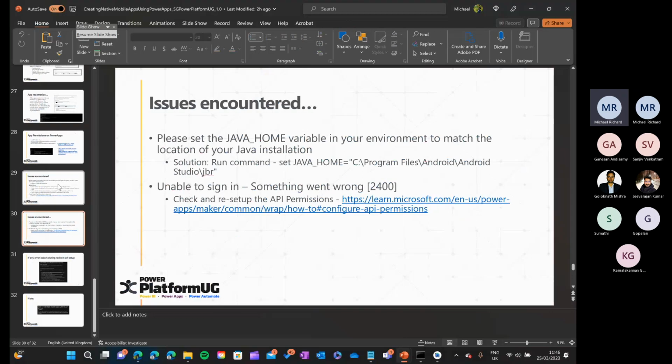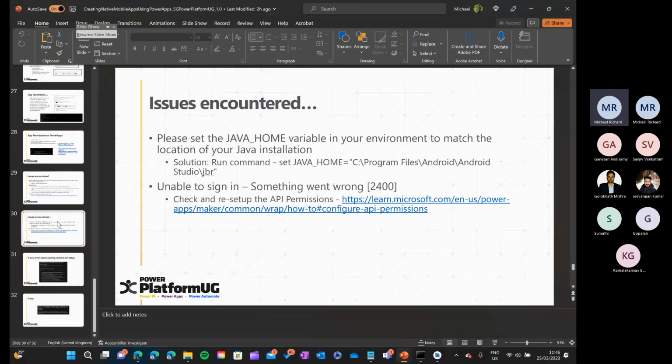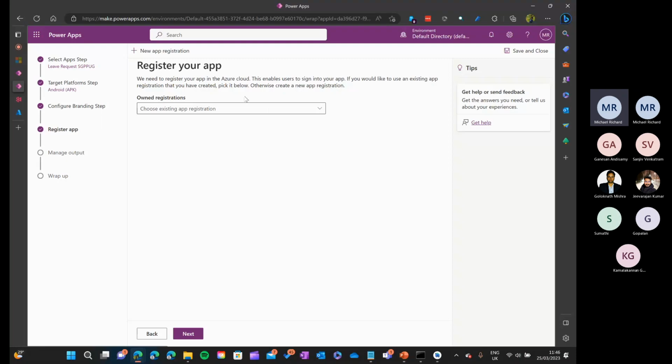So you might see lots of errors. Whatever error I have seen, I have put together in these two slides, and I have also given the solution of what needs to be done to overcome that error. Okay, so now here, this is basically the app registration.